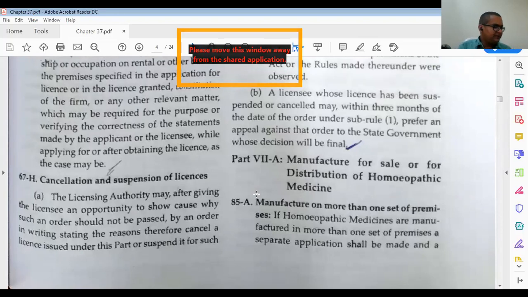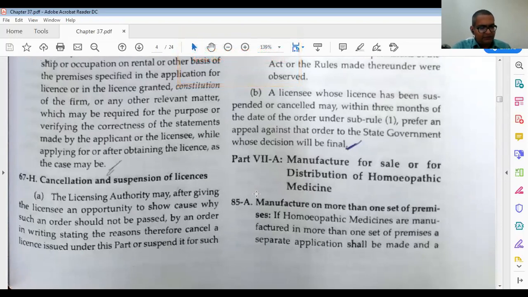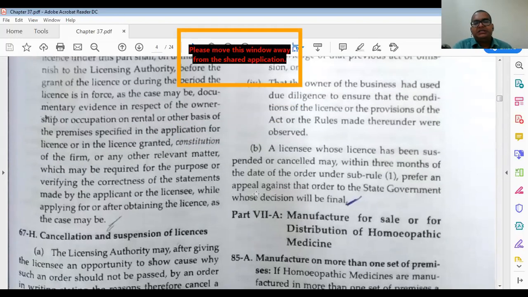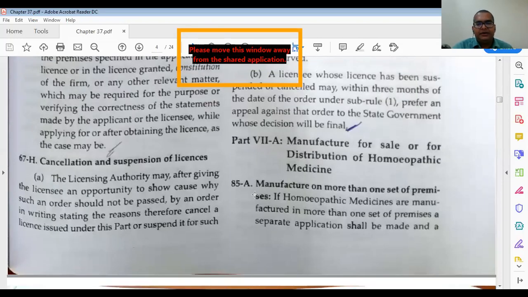In 6A we have seen about the sale of homeopathic medicines, how a person can sell, what the licenses are and everything. And at least you have to remember these bold lettered parts, 67A to 67G, all the parts you have to remember.